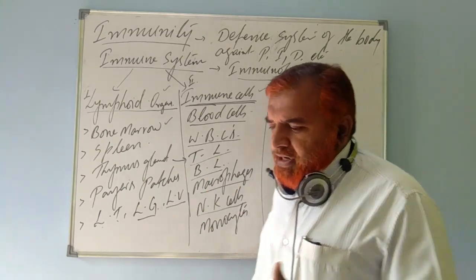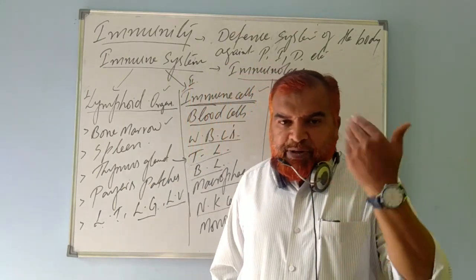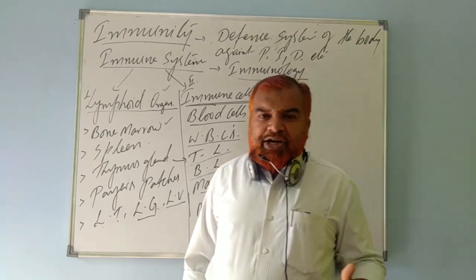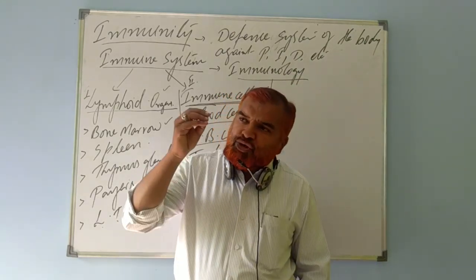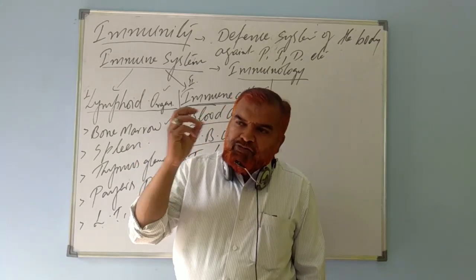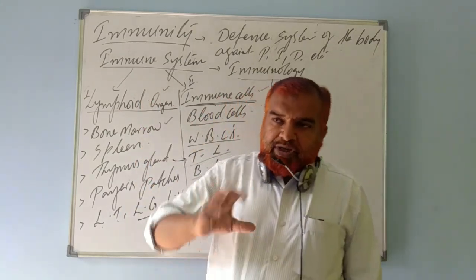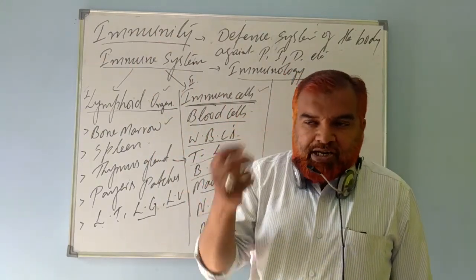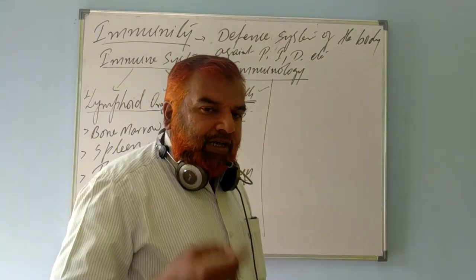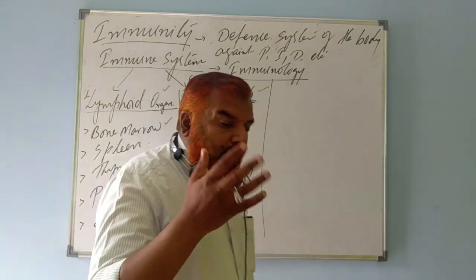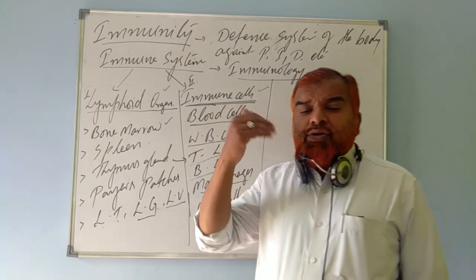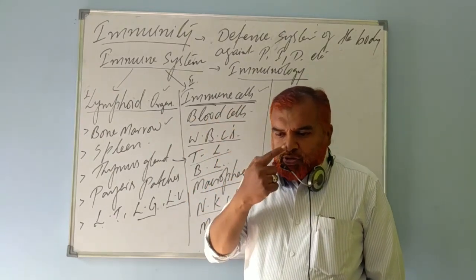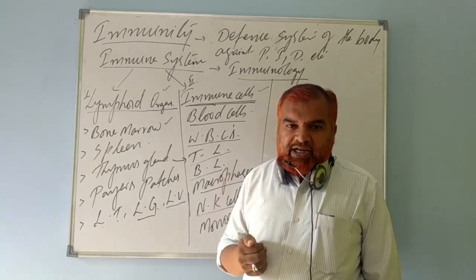For example, when we breathe in, we are breathing through our nose, through our mouth. Millions of microorganisms are entering our body, because these microorganisms are so small that we cannot see them with our naked eyes. We cannot see that bacteria is coming here, so that I can protect myself. No, you can't see viruses, bacteria, pathogens, protozoans. So all these will be entering the body through air. We are respiring, through the nose they enter, through the mouth they enter.